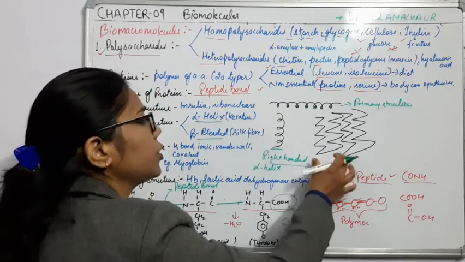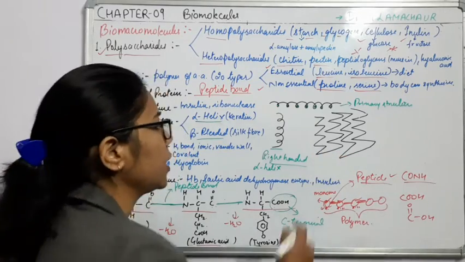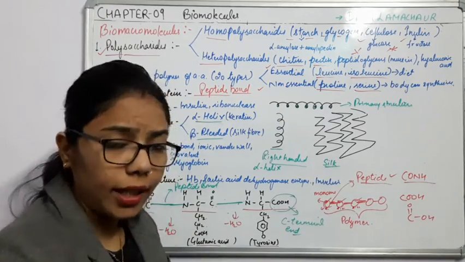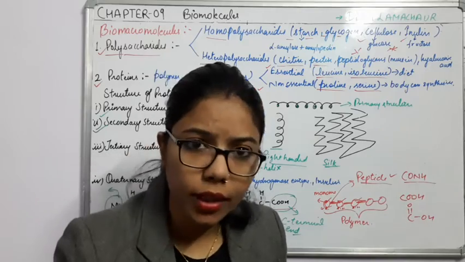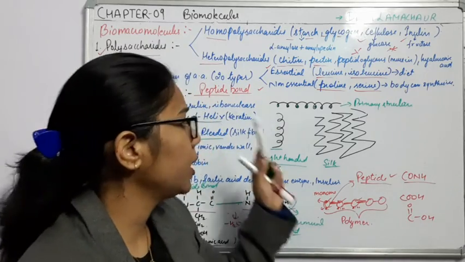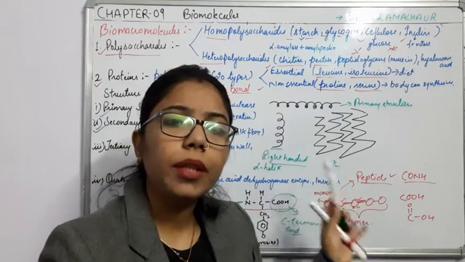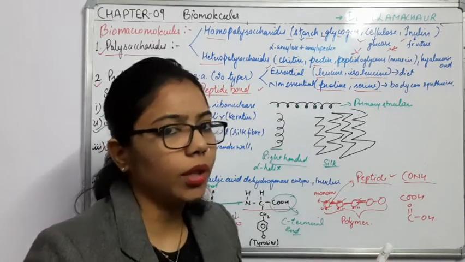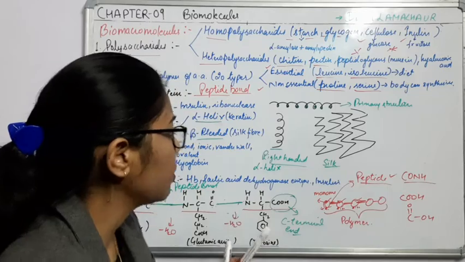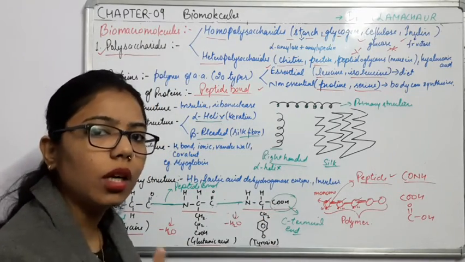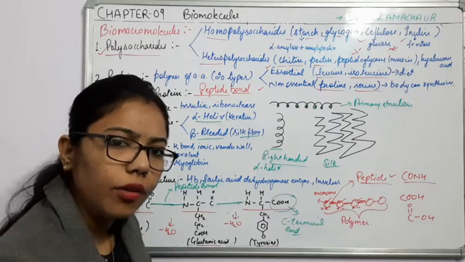This sheet-like form is present in silk fiber. Silk again has a protein, that is fibroin protein. So the fibroin protein present in silk is nothing but the beta pleated structure of protein. Again I am saying that they are providing structure to the protein, not function.